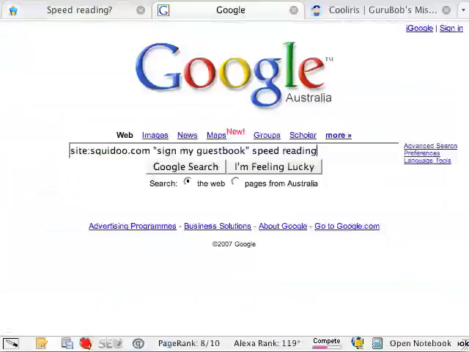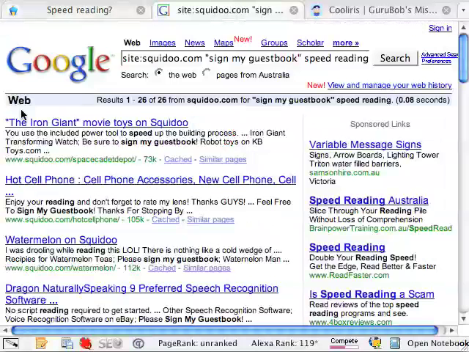I'm searching for the specific phrase "sign my guestbook," because very often when people have that guestbook functionality enabled, that text is included within that module. And then I've got my keyword phrase, in this case speed reading, and click Google search.